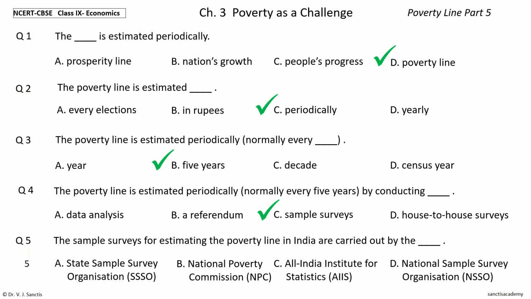Your time to choose. And the answer is National Sample Survey Organization. So, the sample surveys for estimating the poverty line in India are carried out by the National Sample Survey Organization.